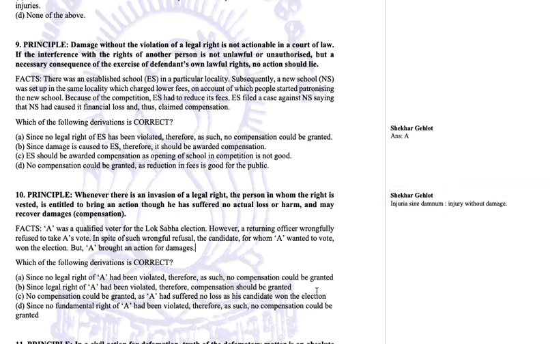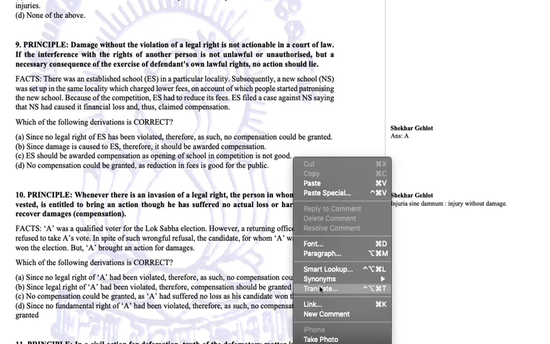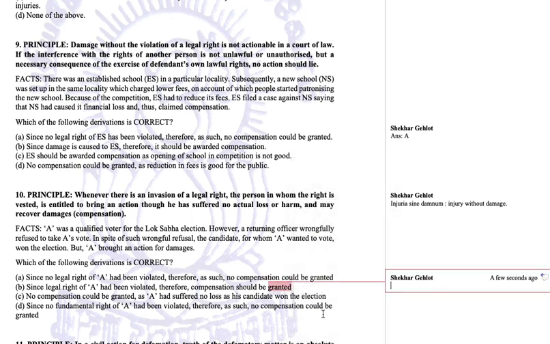Now that is the principle. Damage may or may not be there; if there is injury, it is actionable. Since no fundamental right of A had been violated, therefore no such compensation could be granted. Now we are not talking about fundamental right. Injury is violation of legal right, may or may not be a fundamental right. So in this case, the most appropriate answer is going to be option B. Since legal right of A had been violated, therefore compensation should be granted. Answer is B.